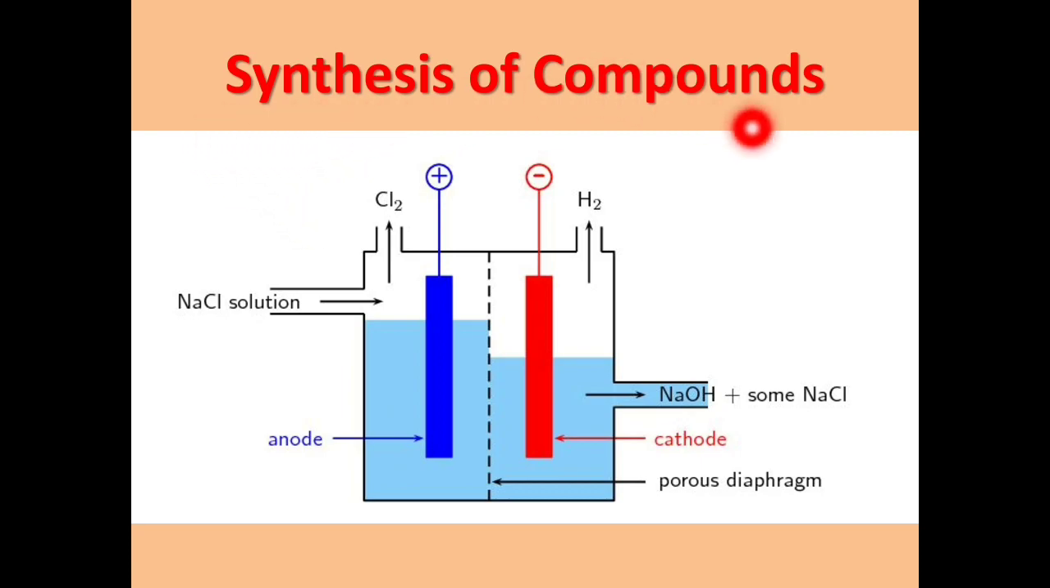Let us see some other applications of electrochemistry. Another application is the synthesis of some very important compounds. Here is a diagram of electrolysis of aqueous NaCl solution. What do you mean by aqueous NaCl solution? Aqueous means water. So aqueous NaCl is nothing but sodium chloride, that is normal salt, dissolved in water, that is, salt solution. When we pass electricity through it, hydrogen gas and chlorine gas are the byproducts, and the very important byproduct is NaOH, that is sodium hydroxide, which is a very important compound.